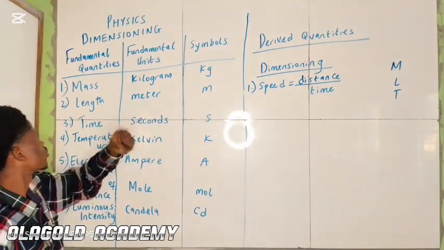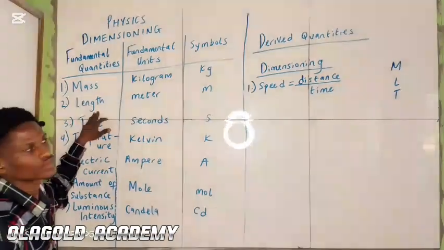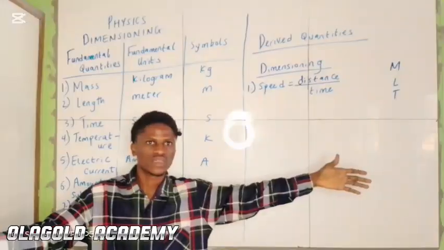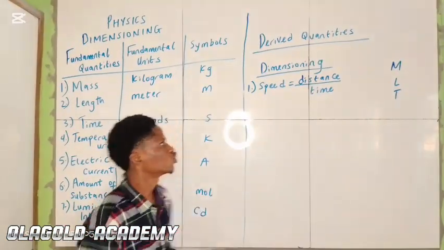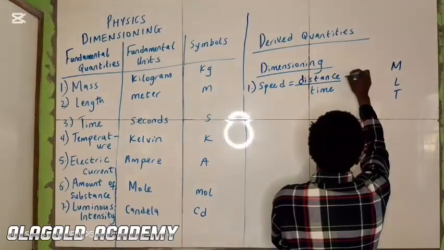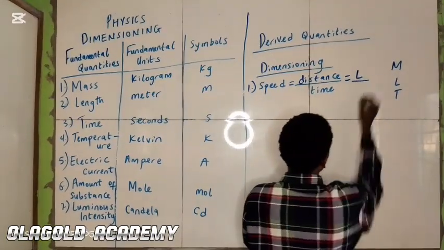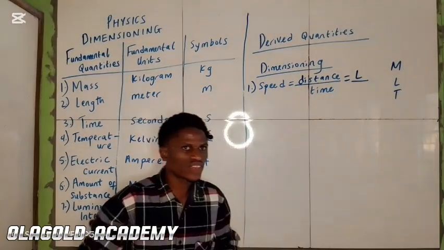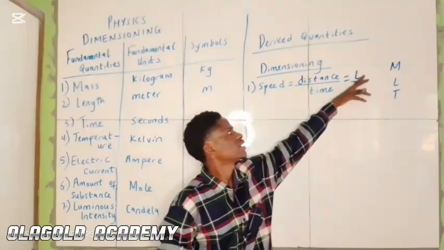Distance falls into the category of length, because distance is a kind of length. So the dimensional unit for distance is L.